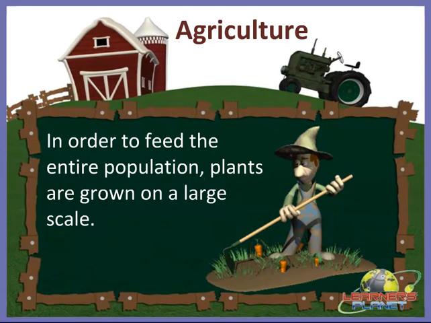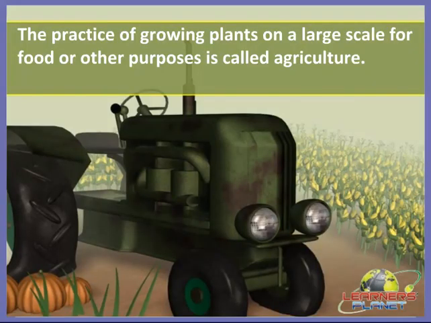Let's have a look. Children, first of all, you should be familiar with the term agriculture. What is meant by agriculture? We cannot grow plants on a very large scale in a small garden, right? So, the practice of growing plants on a large scale for food or other purposes is called agriculture.